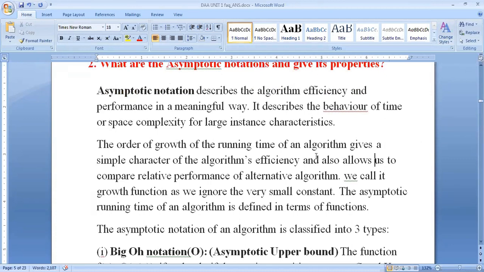So we are taking the growth functions, and there are some constant values. Those values we can ignore, we will not consider. The asymptotic running time of an algorithm is defined in terms of functions. By using the functions, we can define the asymptotic running time of an algorithm.